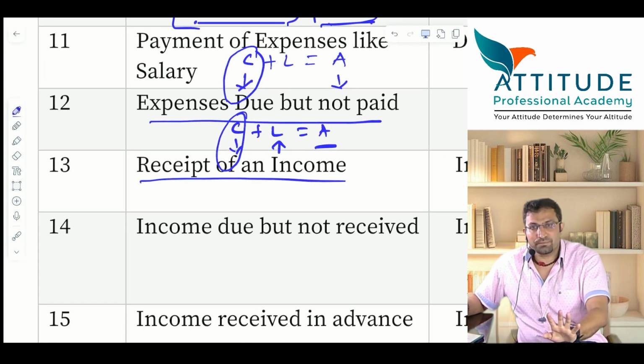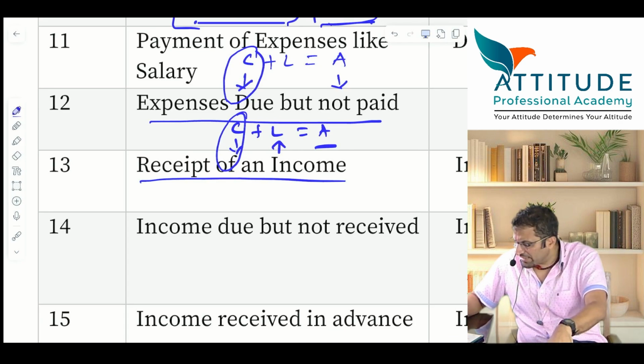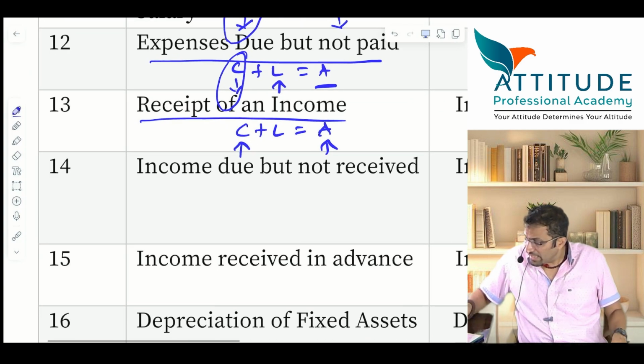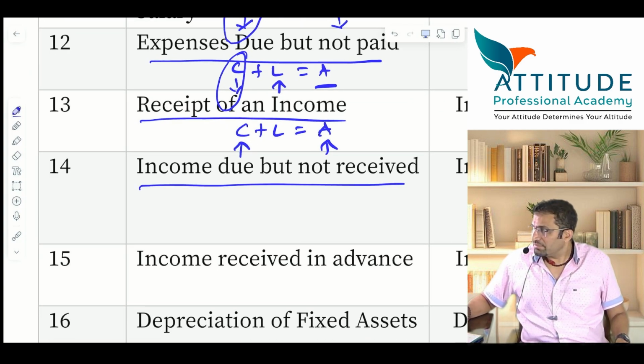Income आया आपको. Means you are rendering the services and you are receiving the income. Capital plus liability is equal to assets. Asset increases. Capital also, with full amount. This is not sale of goods. This is rendering of what? Service. Is that clear? Income due but not received.